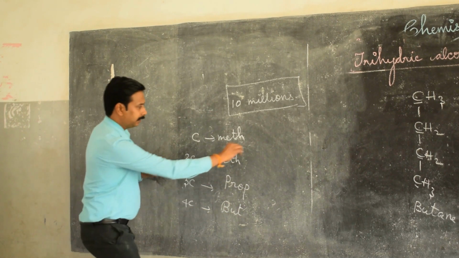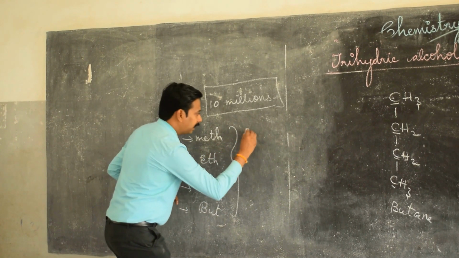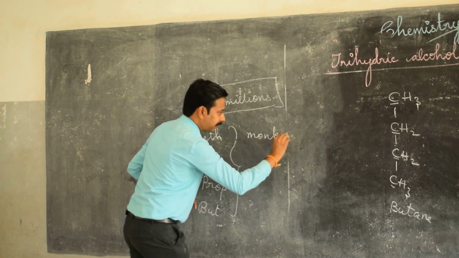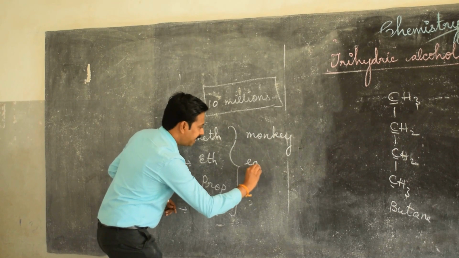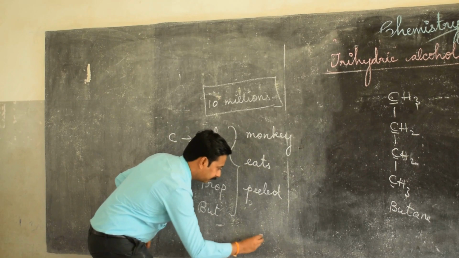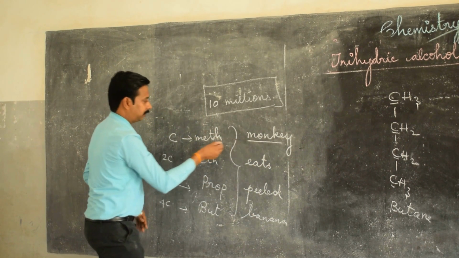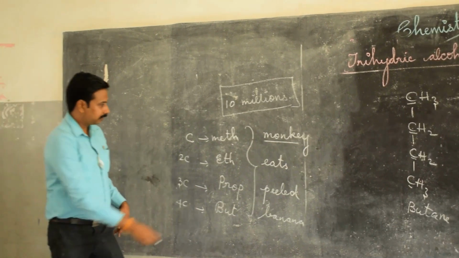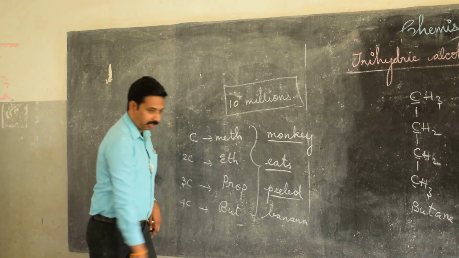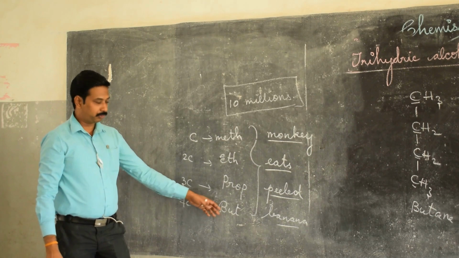For easy understanding, I am going to write a sentence: monkey eats peeled banana. Monkey stands for methane, eats stands for ethane, peeled stands for propane, banana stands for butane.